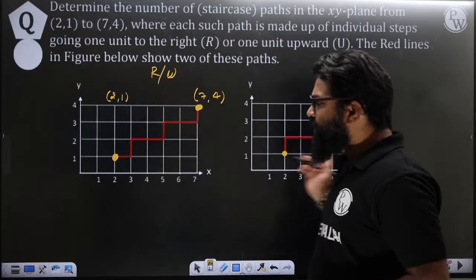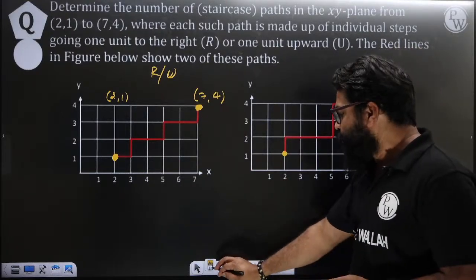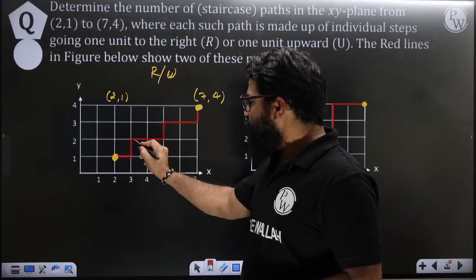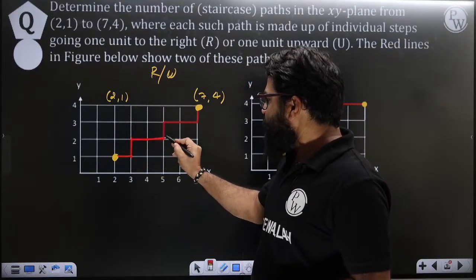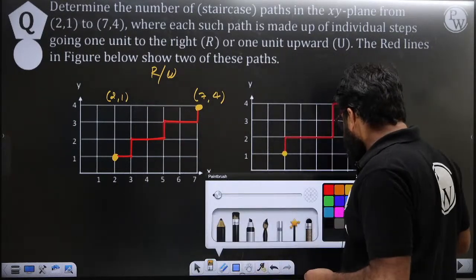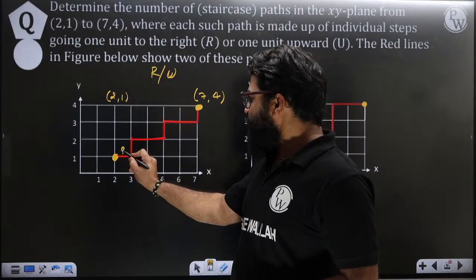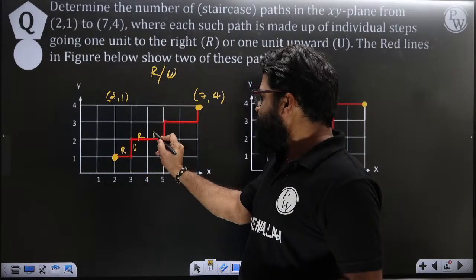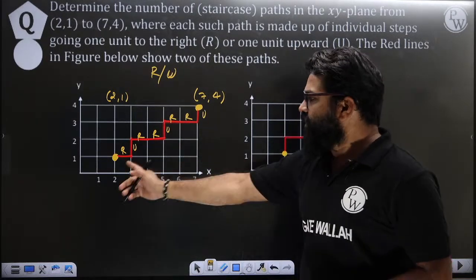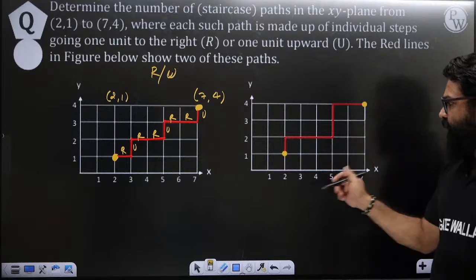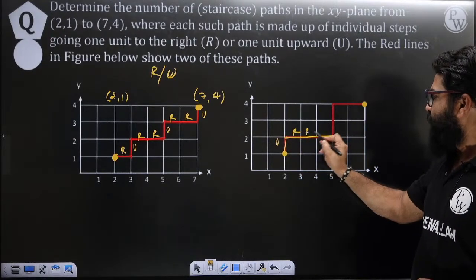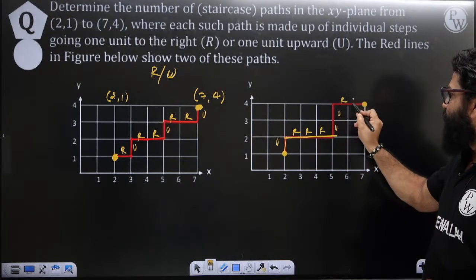So two examples have been given. Let's discuss one example. So this is right, this is up, this is right, right, up, right, right, up. In that manner we can understand this is one possibility. The other possibilities are like this: this is up, right, right, right, this is right, right, right, this is up, up, this is right, and this is right.